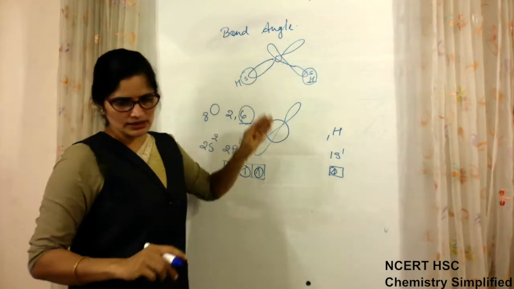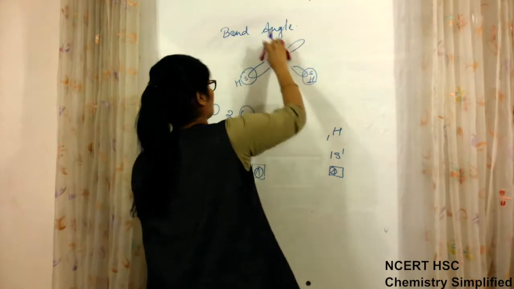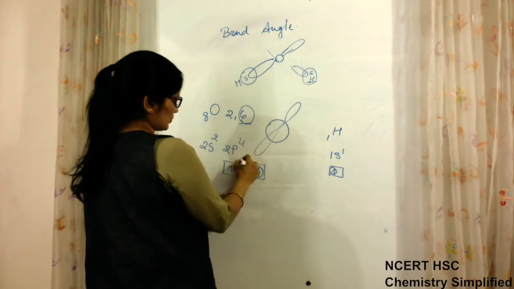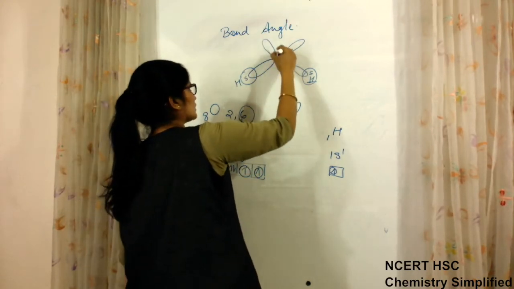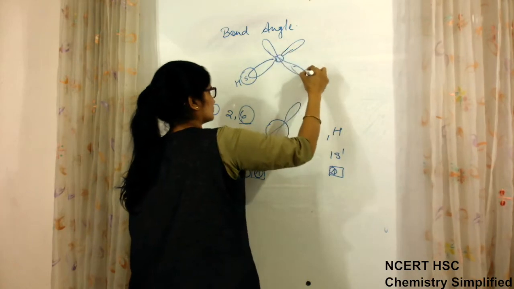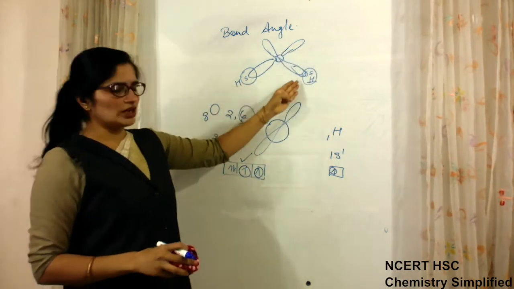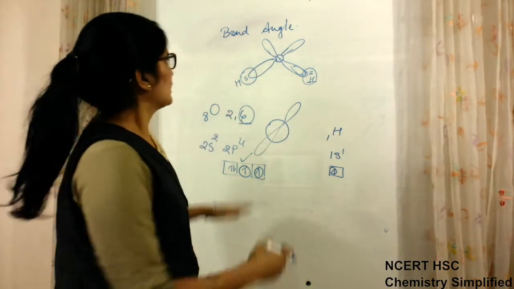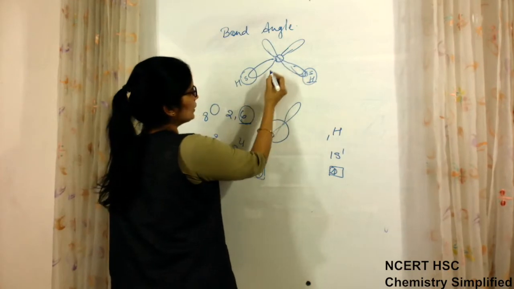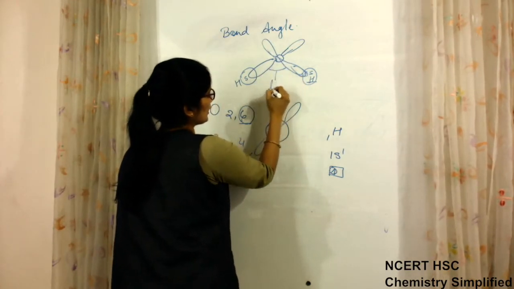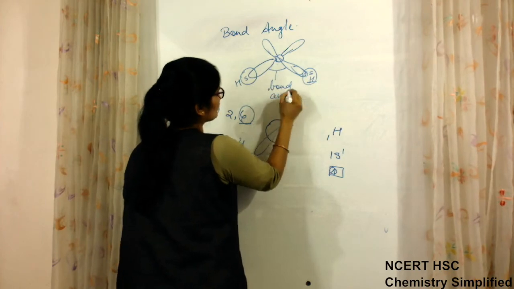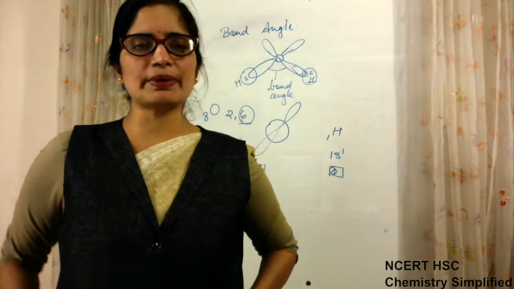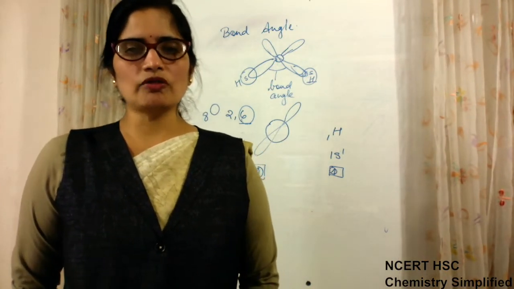So actually what happens? This is oxygen, this is one of the p orbitals, suppose this one. Then another p orbital will be like this. So actually the shape of orbitals is like this, and according to that, when they overlap, there is some gap between the overlapping orbitals, and this gap is known as bond angle. Or you don't call it a gap, you can say that how they are oriented in three-dimensional space gives the value of bond angle.